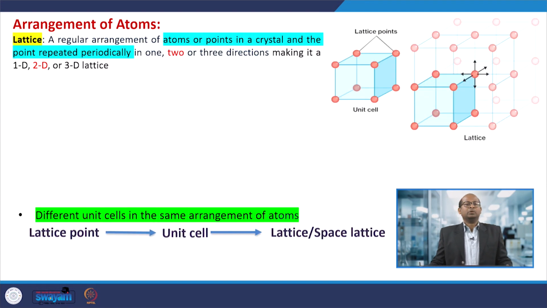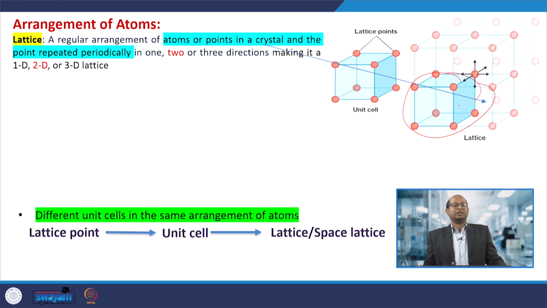Okay. So, now we will discuss the arrangements of atoms in a particular crystal, lattice, or unit cell when we talk about 2-dimensional and 3-dimensional lattice structures. Those are the basic things that I think we need to discuss. So, this is the lattice, you can see here. It is a regular arrangement of atoms or ions or points in a particular crystal, and that point is repeated periodically.